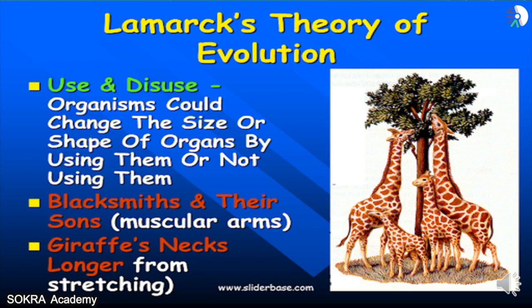But what did Lamarck say? Lamarck had something different to say about evolution as compared to Darwin. What did Darwin say? Darwin said that only the species who are naturally fit are going to evolve. The other species are going to become extinct. But what did Lamarck say? Lamarck said no, that is not going to happen.